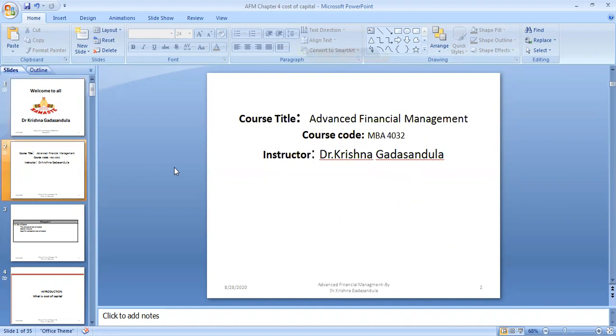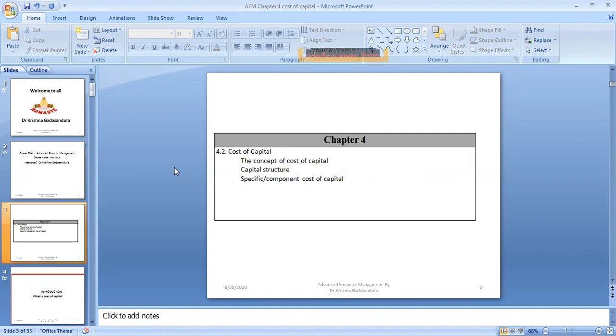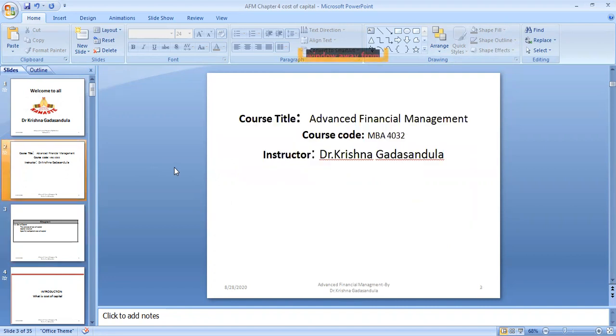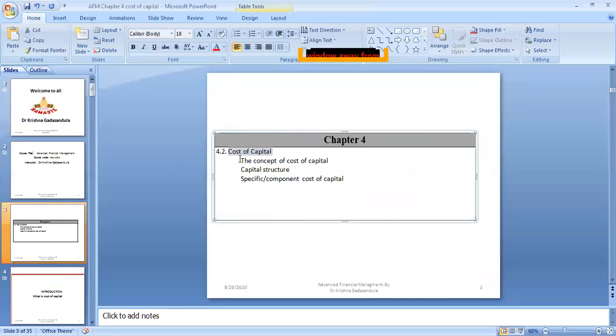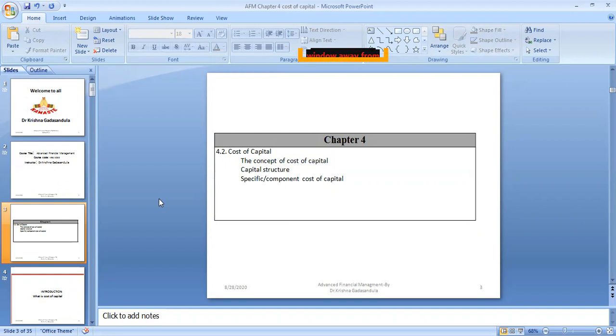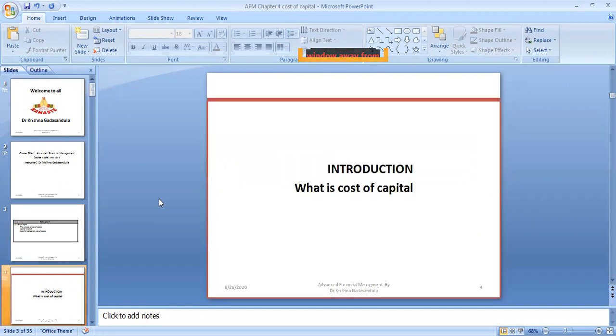Today we are going to talk about chapter 4 under Advanced Financial Management. Chapter 4 is about cost of capital. The concept of cost of capital and capital structure are the two major topics that we are going to discuss in this chapter. What is cost of capital?